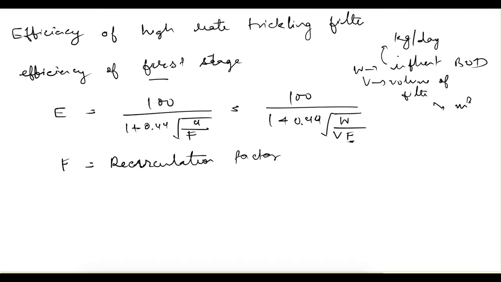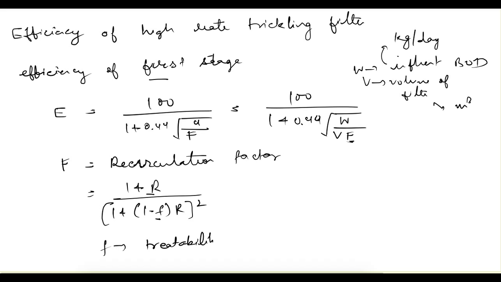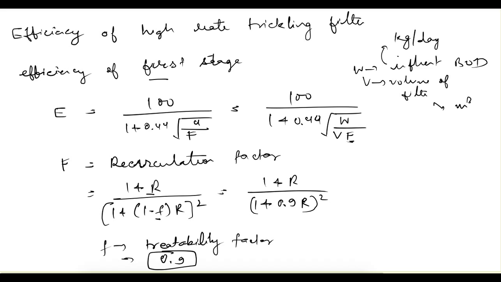To find out this F, F is equal to 1 plus R upon 1 plus 1 minus f into R, the whole square of this term. So what are R and small f here? Small f is your treatability factor, and the value of this f for sewage is taken as 0.9. So we can simply write it as 1 plus R upon 1 plus 0.9 into R, whole square. And what is this R? R is your recirculation ratio.